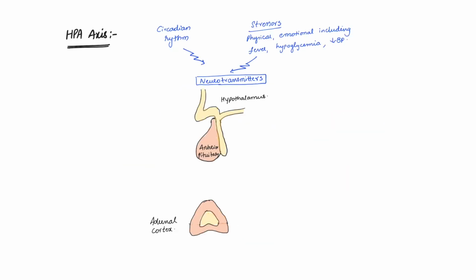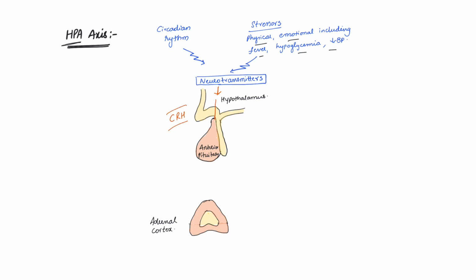Okay, let's discuss about the regulation of hypothalamic pituitary adrenal axis, which is HPA axis. Usually, in response to the circadian rhythms and stressors like physical, emotional, and including fever, hypoglycemia, and hypotension, what happens, there is a release of neurotransmitters in the hypothalamus, which helps the hypothalamus to secrete corticotropin releasing hormone.